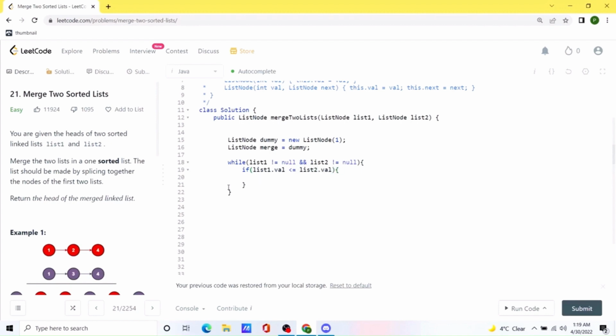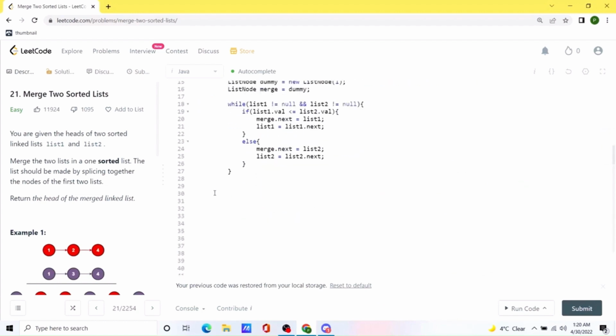So now we will add the value to merge list, but we are actually going to add it to the next element inside the merge list, and you will come to know why we are doing it. So let's just do that. And now we will also have to update the value of list 1. Okay, and if that is not the case, which means that we will have to add the value from list 2.